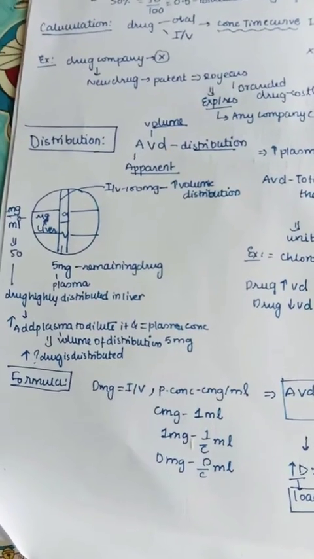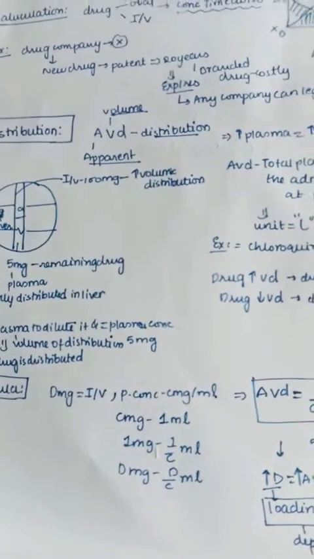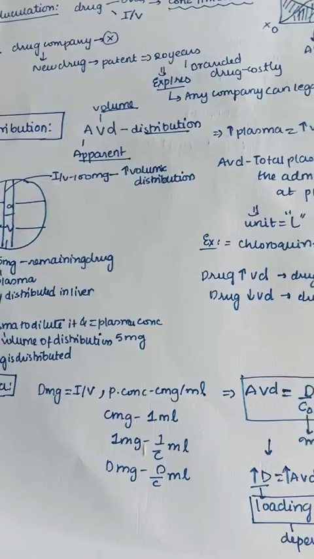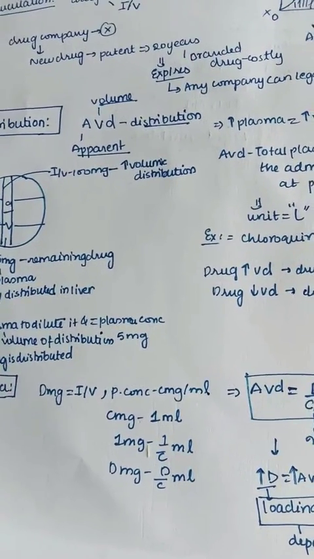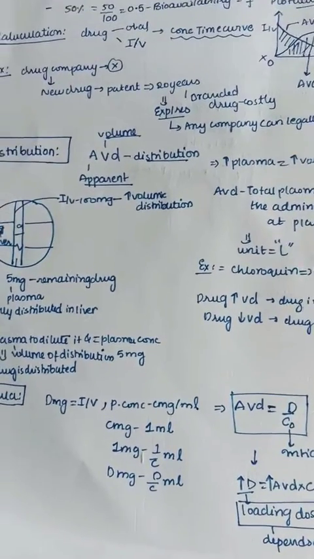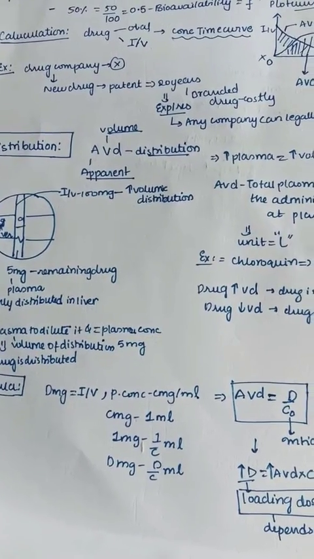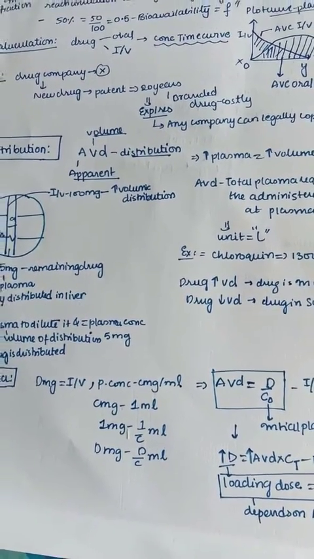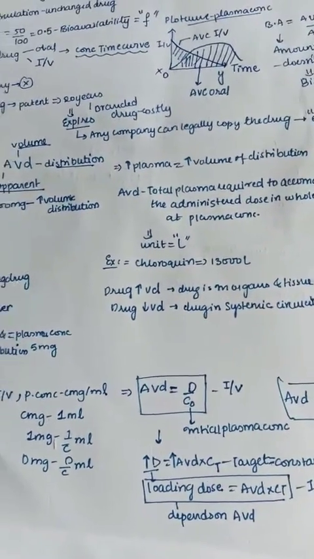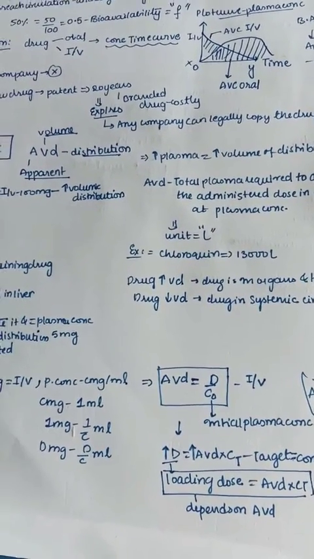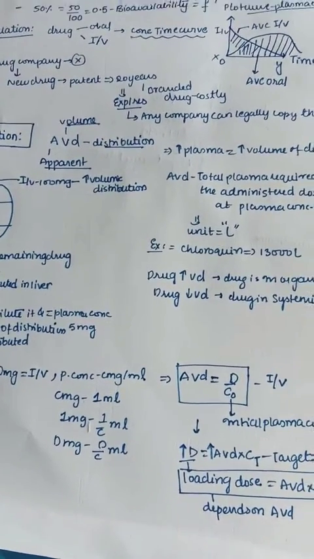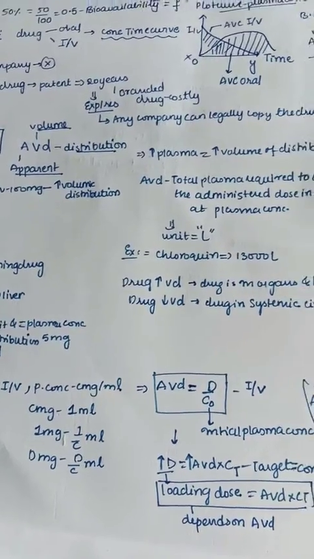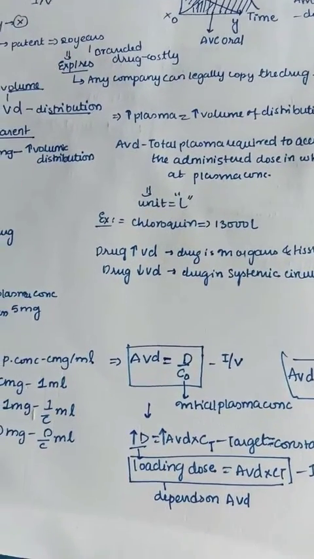Let us discuss distribution. Distribution is mainly associated with AVD. So what is this AVD? That is apparent volume of distribution. So what is this apparent volume of distribution? It is nothing but, if there is more amount of plasma, that is the more volume of distribution.